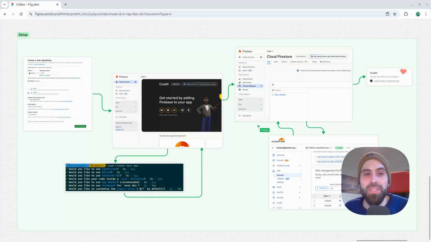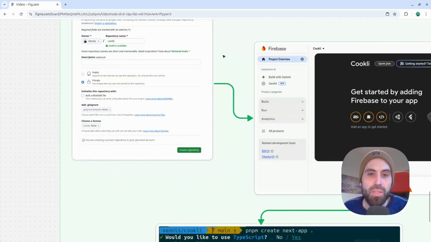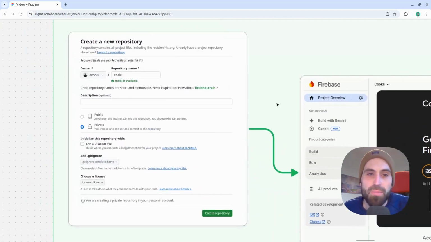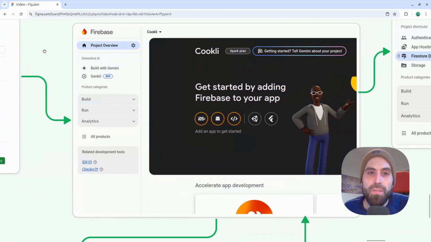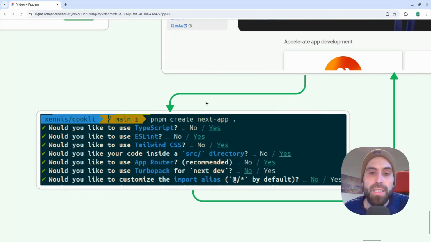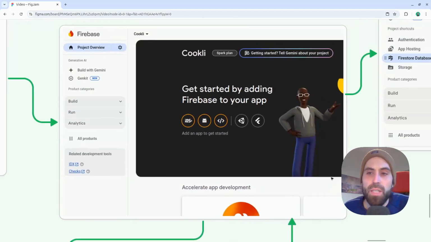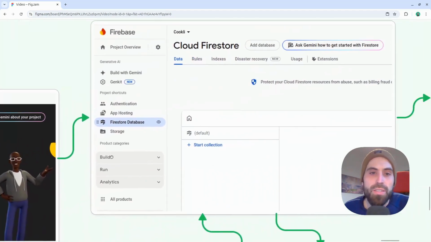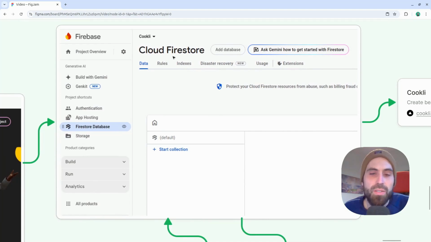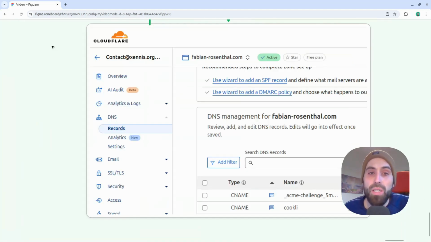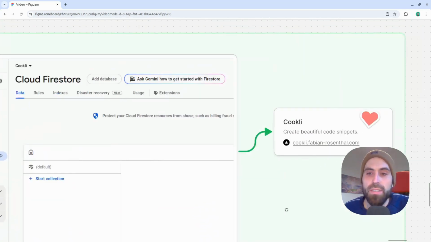I'm getting hungry because it's lunchtime, and it's also a good point to stop because I finished the setup. So I created a repository on GitHub, then also created a Firebase project, bootstrapped a Next.js application, went back to Firebase, and configured there all the services I needed. For example, Firestore, I created a database, but also the authentication, the app hosting, and the storage. Then I went to Cloudflare and also configured there a subdomain, went back to Firebase, and here I am.